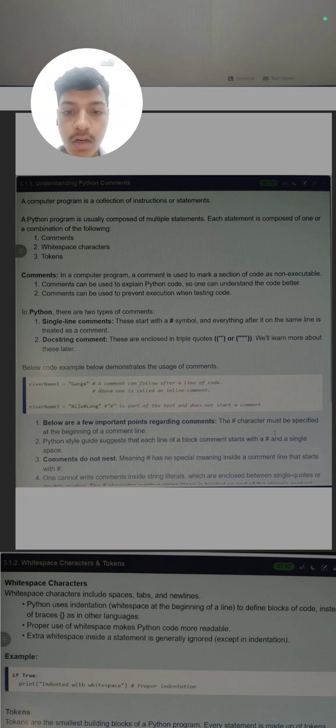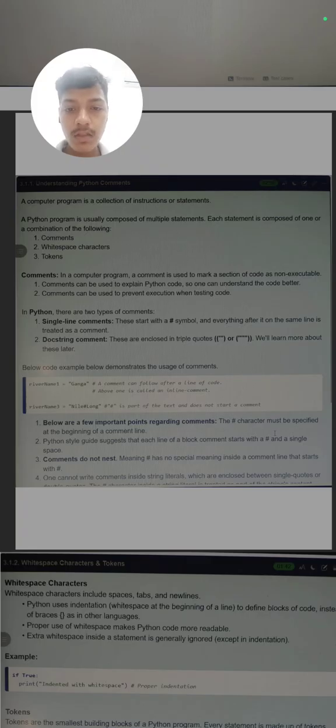Below are a few important points regarding comments. A comment is made only by the hashtag special character, and we have to put the hashtag at the beginning of the line so that the whole line is commented, or at the part where you want to comment.